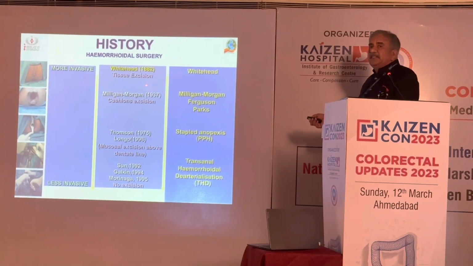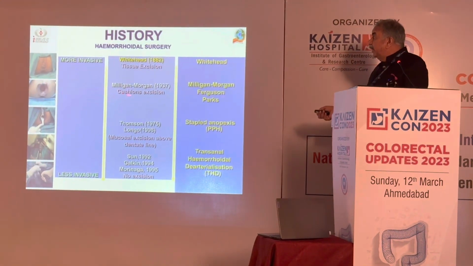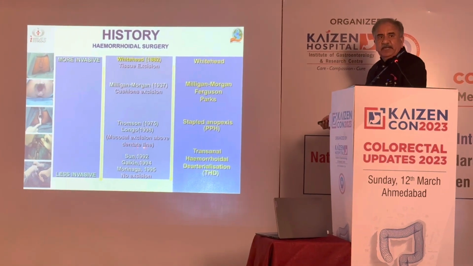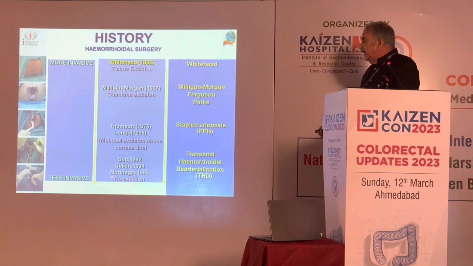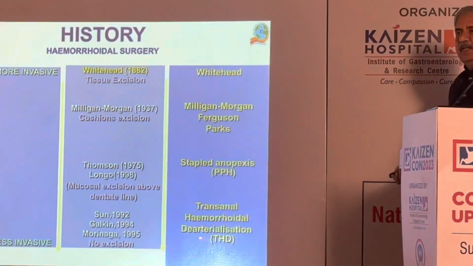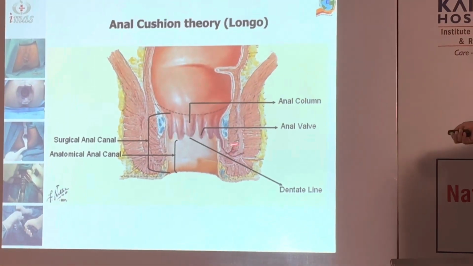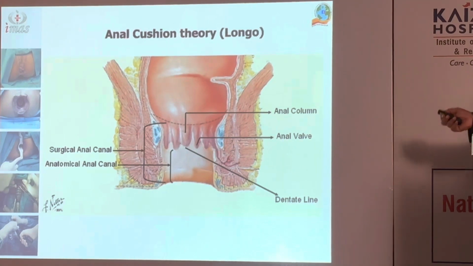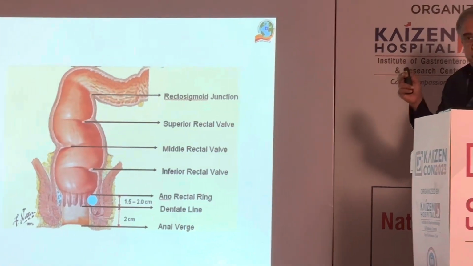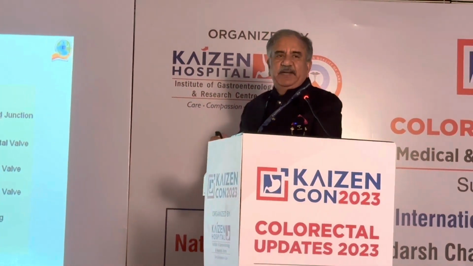The tissue excision was described by Whitehead in 1882, then Cushion's excision, and then mucosal excision above the dentate line, and after that by Moringa, no excision, that is the transanal hemorrhoidal dearterization. So our thinking is again and again, we should be knowing that it is sin. I am using a very strong word. It is sin to do the stapling below the level of the dentate line.